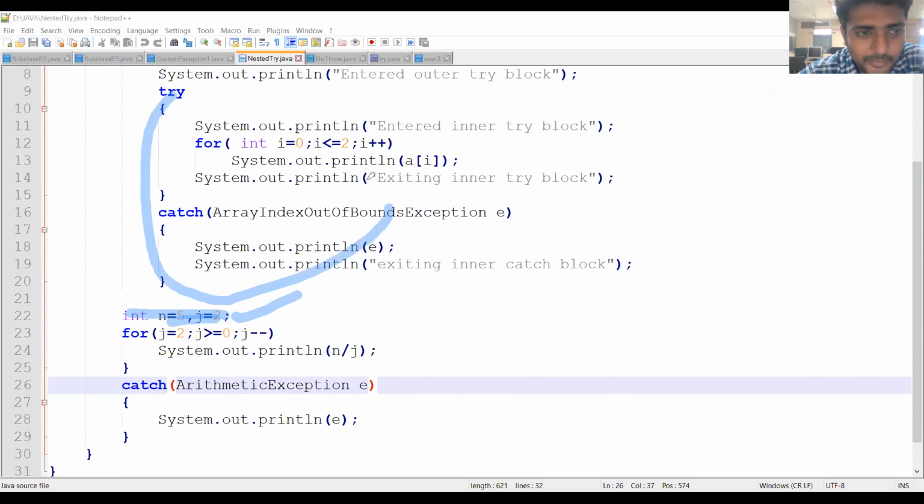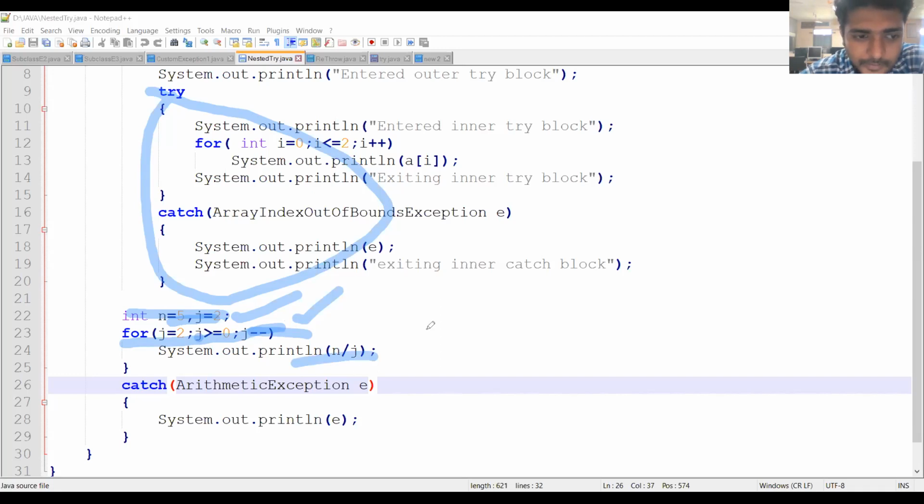This is the inner try block. These statements are in the outer try block. Here I am initializing some variables, n is equal to 5 and j is equal to 2. Next I am going to repeat the loop. If j is equal to 2 and j is greater than or equal to 0, with j minus minus, then I am going to print n by j.